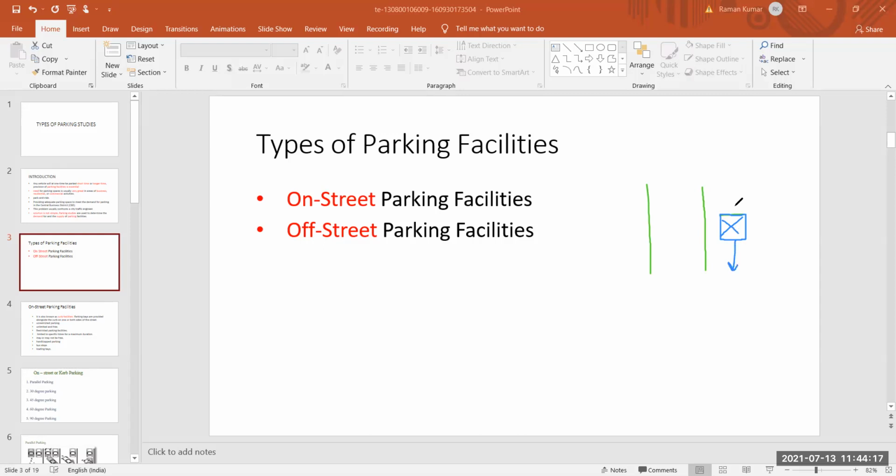If we park our vehicle here, this is an example of on-street parking facility. This is your on-street parking facility, because this is your street, and on this particular street we park our vehicle.